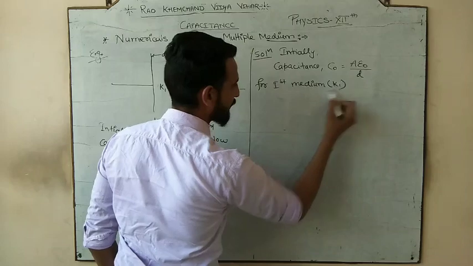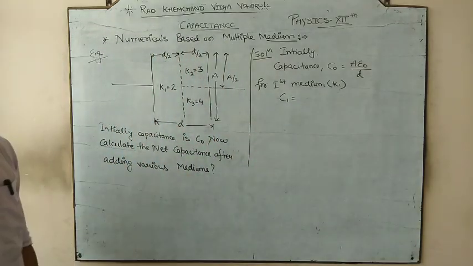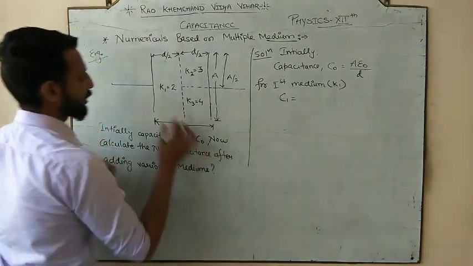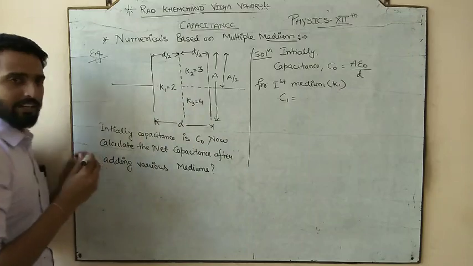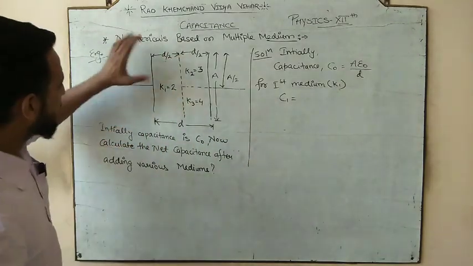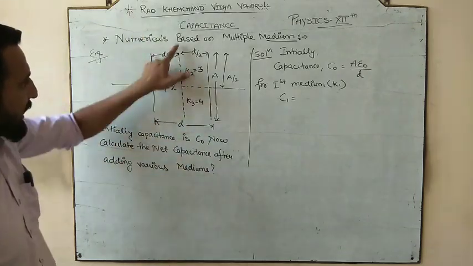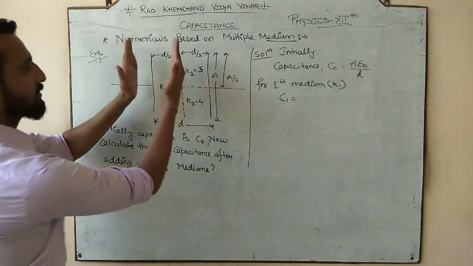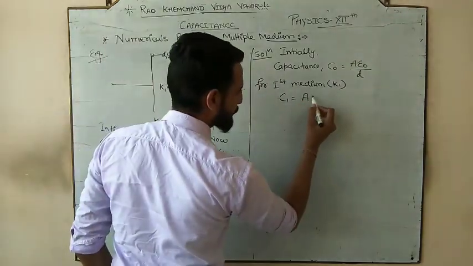or you can say K1. Let's suppose the capacitance is C1. Let us give the name of that. So, first of all, if we are dealing with K1, what is the area that K1 is covering? K1 ने कितना area cover किया है? So the area that K1 is covering, this is the whole area. ये पूरे area को cover कर रहा है. In terms of the area, it is covering the whole A. So area would be A.